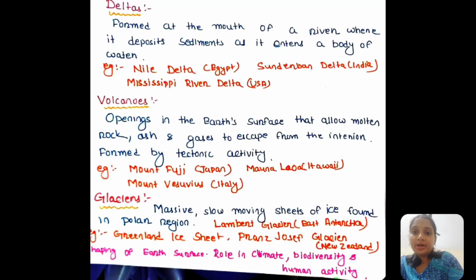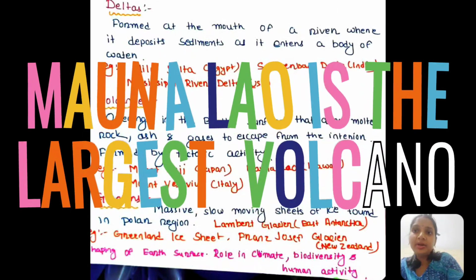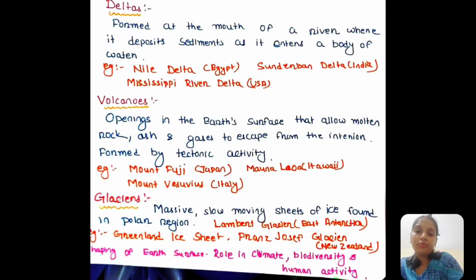Then come the volcanoes. What are volcanoes? These are openings in the Earth's surface that allow molten rock, ash or gases to escape from the interior of the Earth, and they are formed by tectonic activities. The famous volcanoes are Mount Fuji of Japan, Mauna Loa of Hawaii, and Mount Vesuvius of Italy.